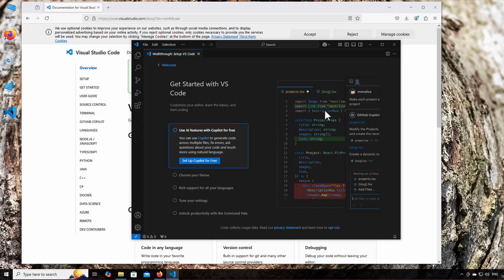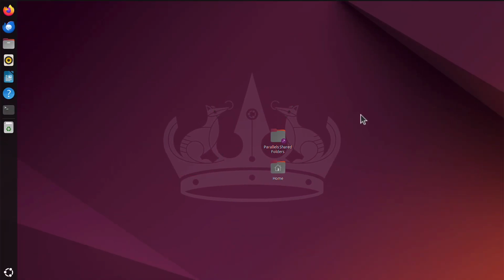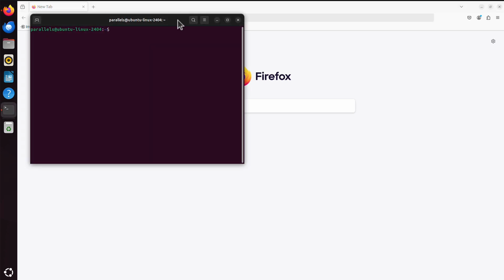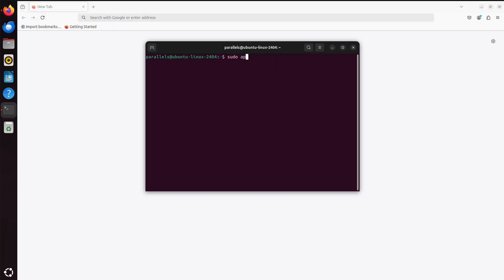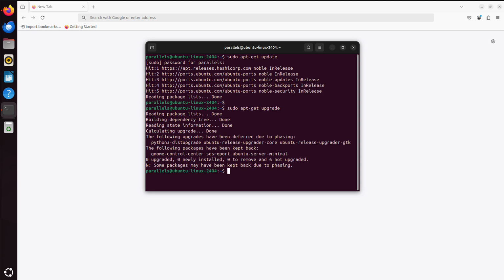But now let's have a look at the Linux installation. This is my Ubuntu distribution. So again, I will just open my browser. But you know what? Before we do anything, maybe let me open the command line as well. And we always should really run sudo apt-get update. Done, and apt-get upgrade as well, just in case. But looks like I'm up to date, so I can close it.